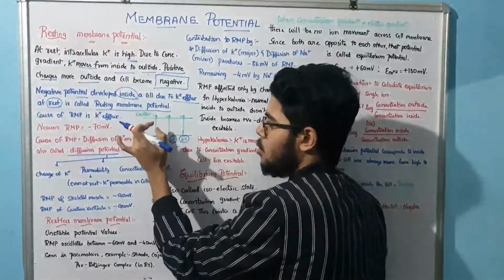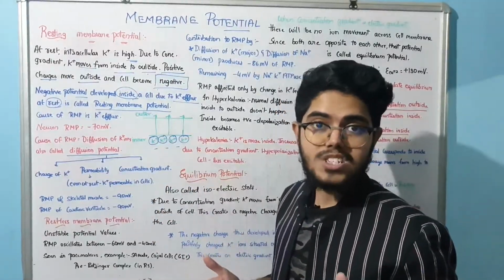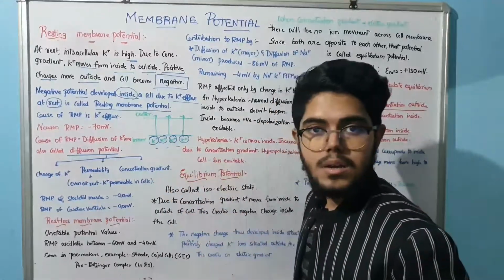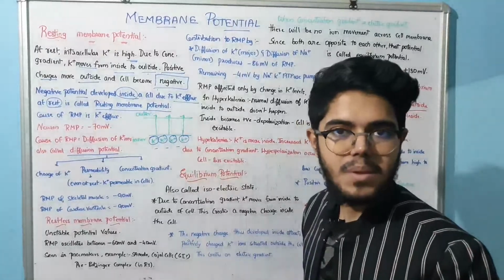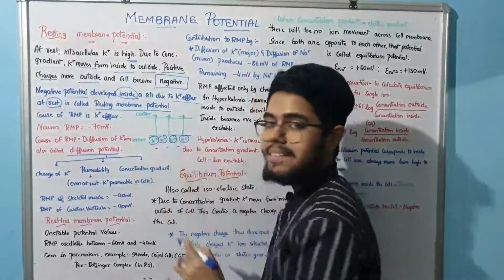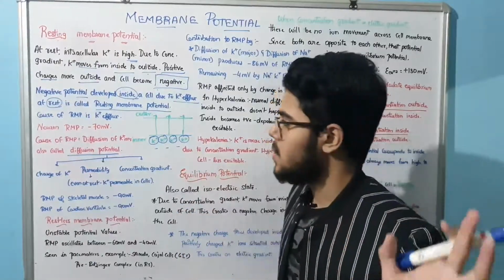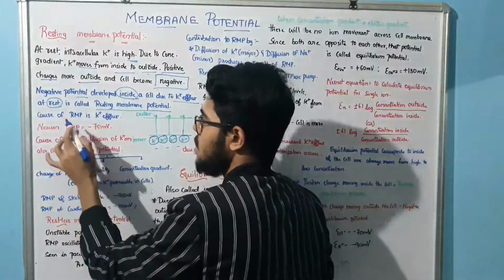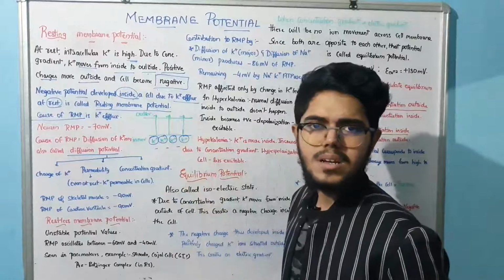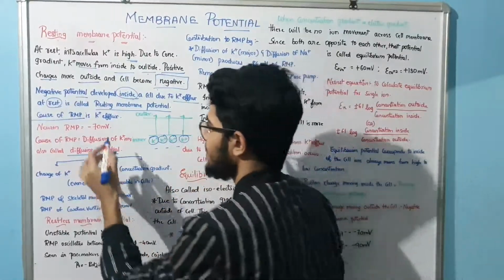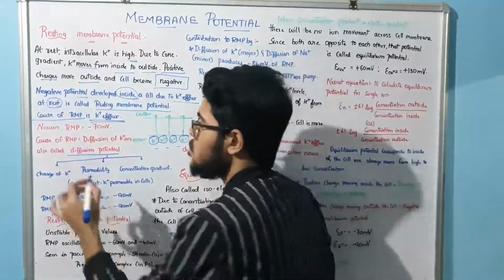We are having inner and outer here. Inner we are having more potassium ions. At rest the potassium can move to the outer side, right? So here in the inner we are having more amount of negative charges. You got the concept, right? So here, what is the cause for RMP? Of course, the potassium is moving outside, so potassium efflux, right? Potassium efflux.